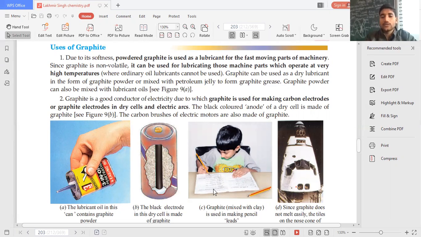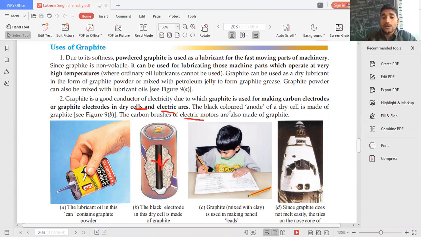The black colored anode, beta: if someday, driven by your mischievousness, you would have broken a cell, you must have seen this graphite electrode. I hope all of you have done it, because I have also done it. Okay, or sometimes curiosity comes: what is inside that generates electricity? Fine. So in childhood we have all done this, and inside we found this graphite electrode in the dry cell and in the electric arcs. The black colored anode of a dry cell is made of graphite.